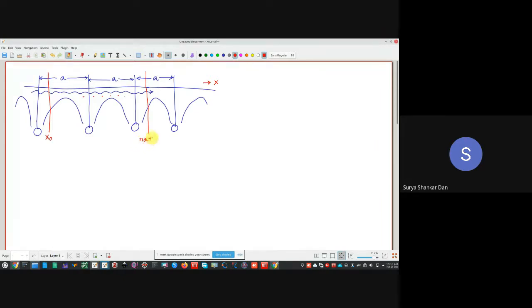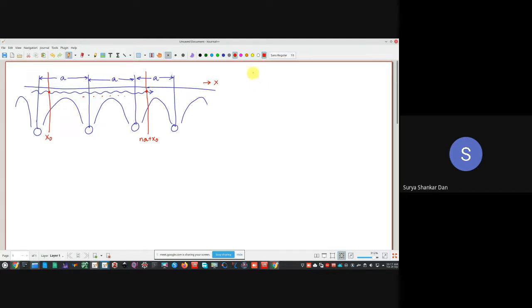If we want to ensure that the particle can flow throughout the crystal, where there will be millions of atoms, unaffected by this potential variation, then the state of motion of the particle at x0 from a particular atom will be the same as the state of motion of the particle at x0 from another atom, which is separated by an integer multiple of the lattice constant. Please understand this concept well.